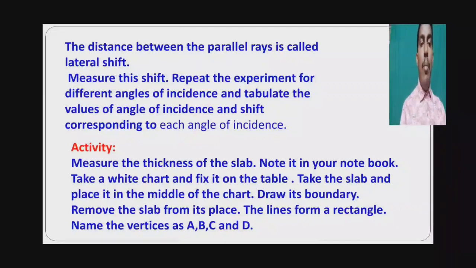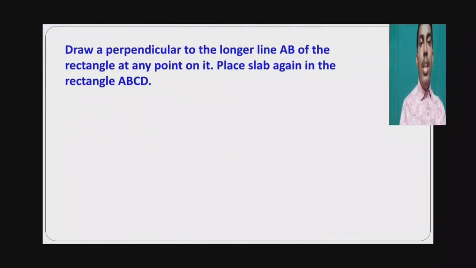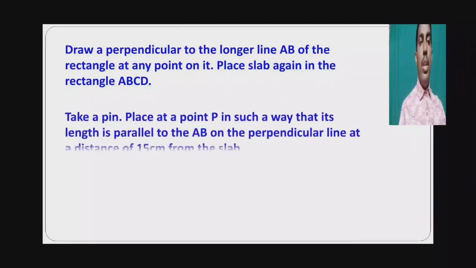Remove the slab from its place. The line forms a rectangle. Name the vertices as ABCD. Draw a perpendicular to the longer line AB of the rectangle at any point on it. To AB, draw one perpendicular line. Place this slab again in the rectangle ABCD.